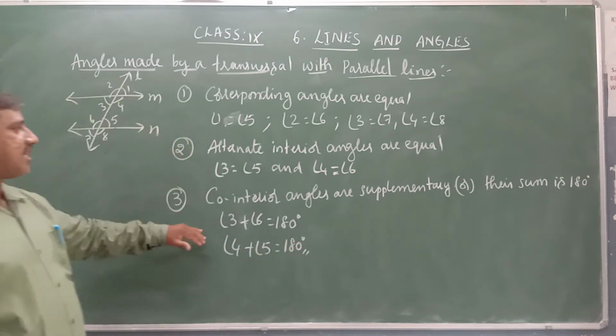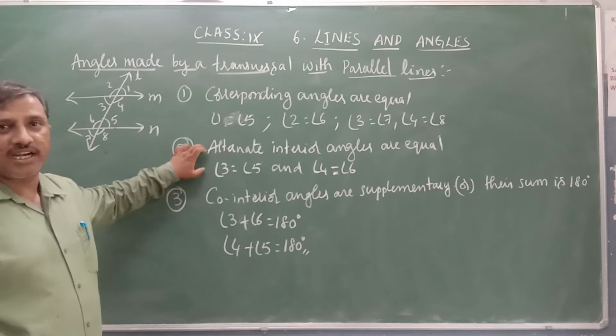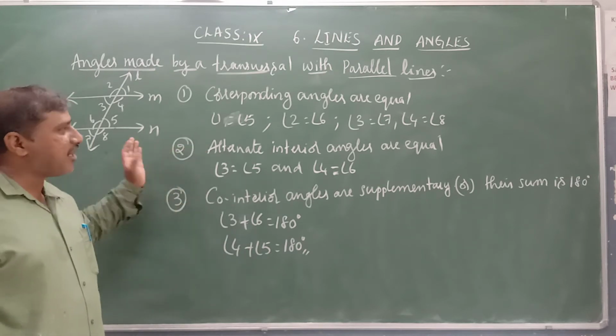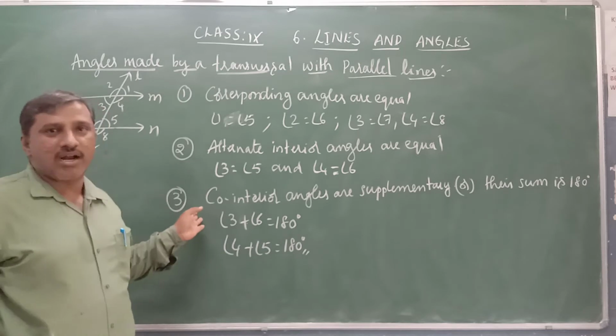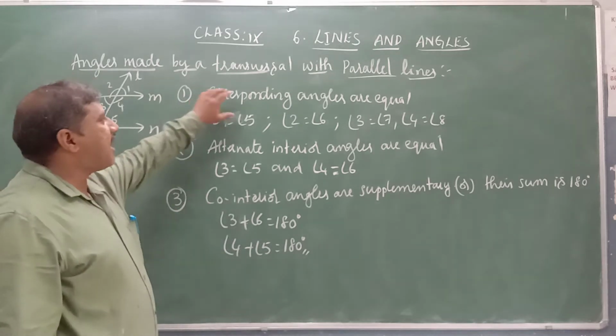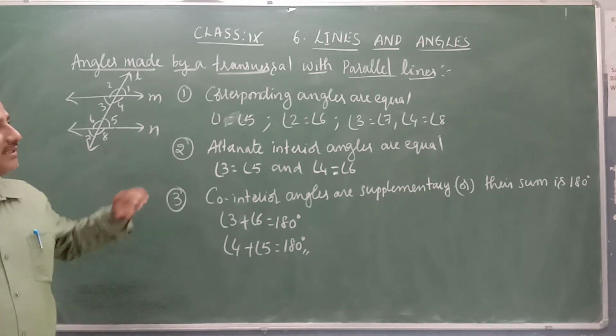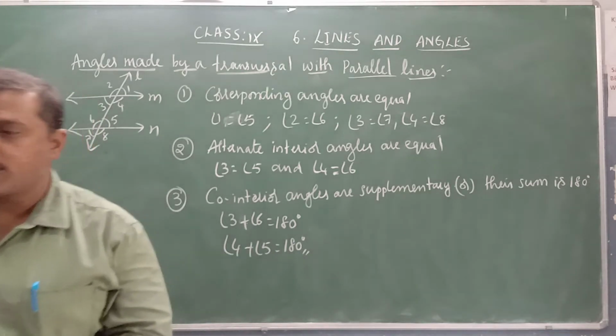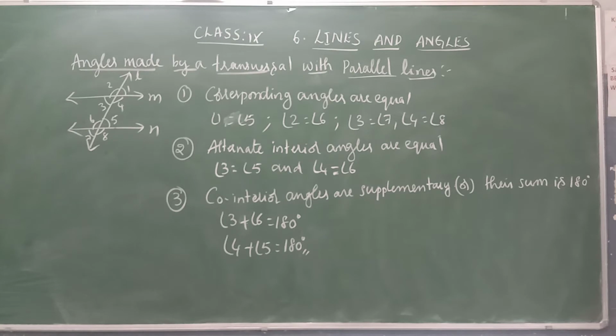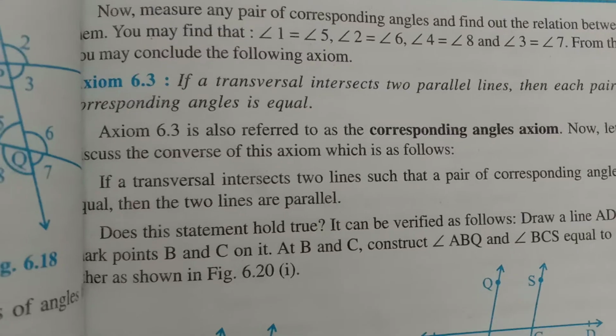Now these two relations we study in the form of theorems 6.2, 6.3, 6.4 and 6.5. For corresponding angles, we have an axiom that we will discuss now.